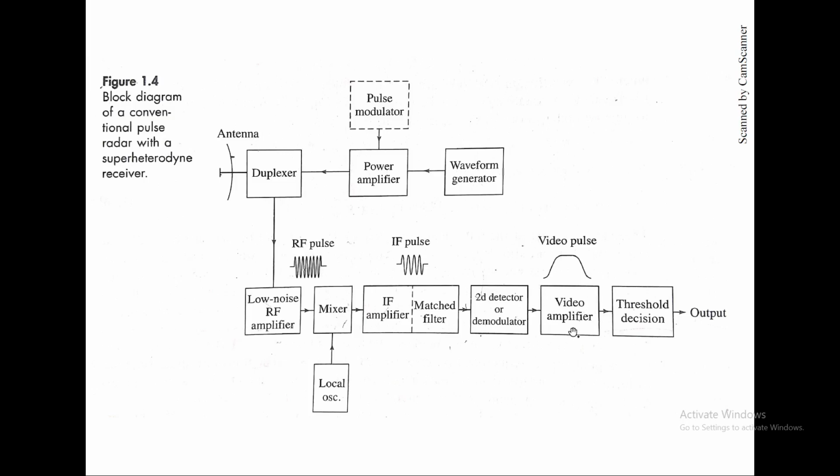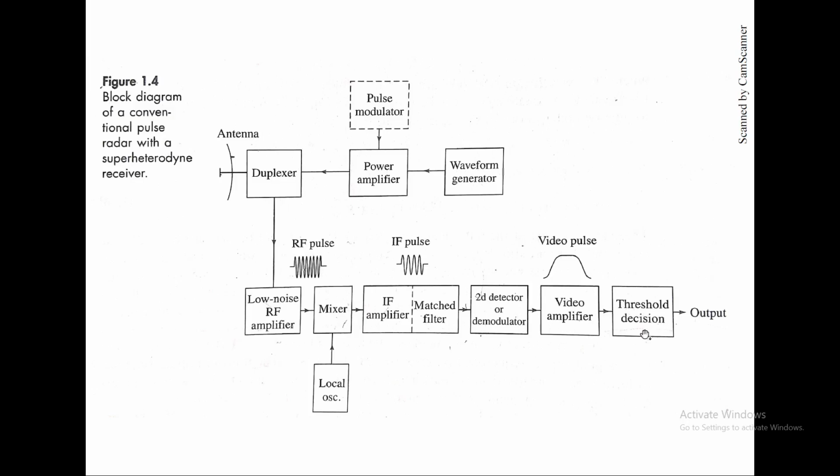Then it is video amplified to see where the target is. The video amplifier is just to make this signal visible while displayed on a monitor.